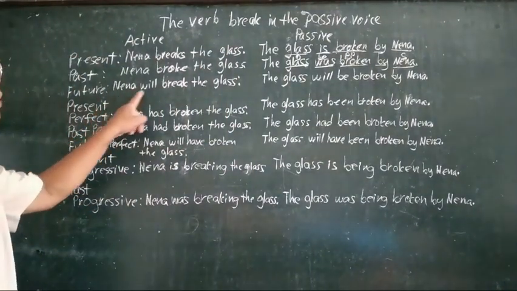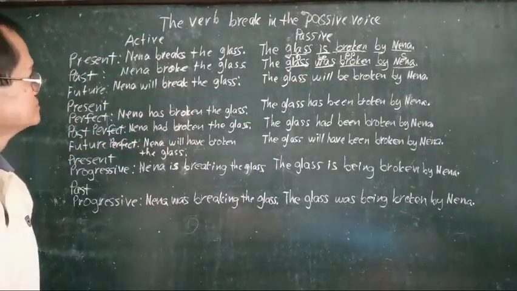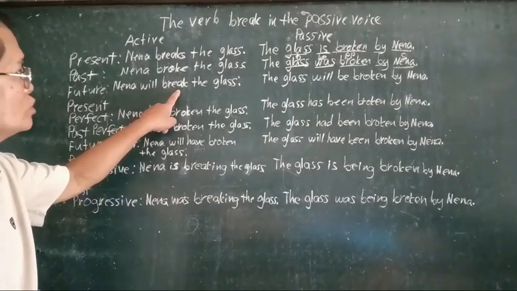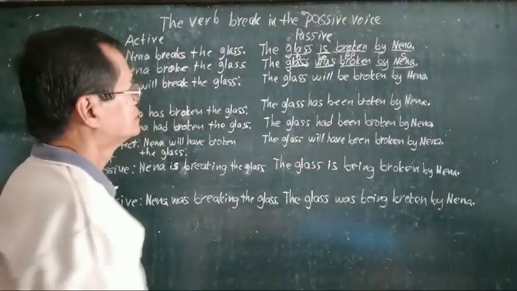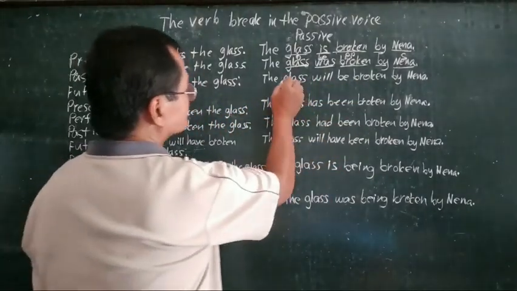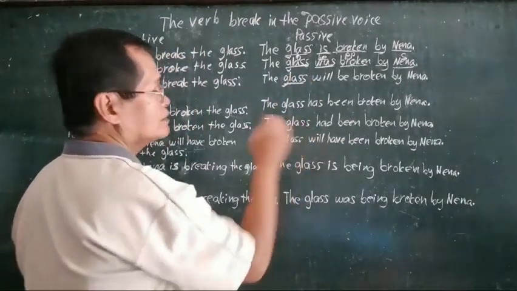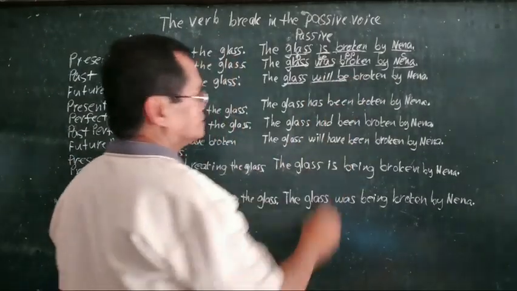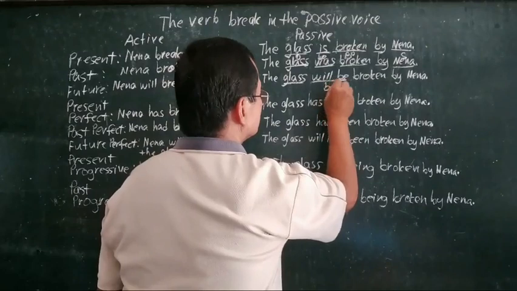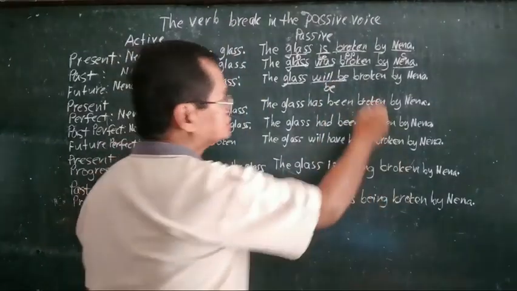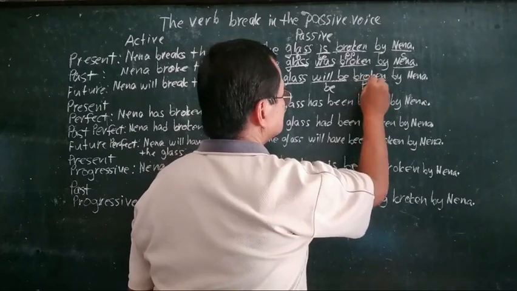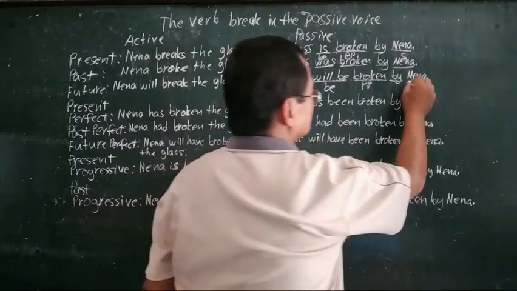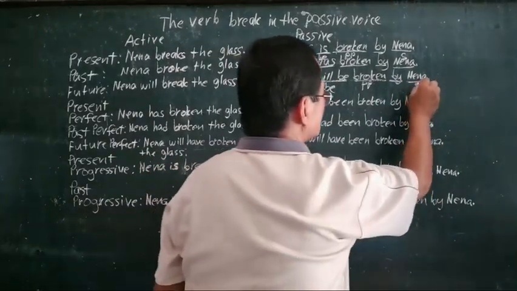Next, Nena will break the glass. Now here, will break will be transformed into will be broken. Now, we're going to start with the object, glass. And then the form of the verb be is will be. This is the form of the verb be. And then the past participle is broken. This is the past participle. And then we have the preposition by, followed with the doer of the action. Okay, this is the subject.